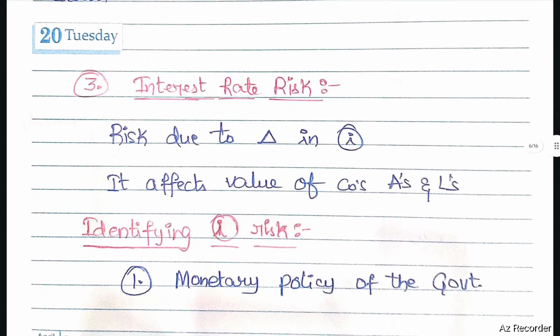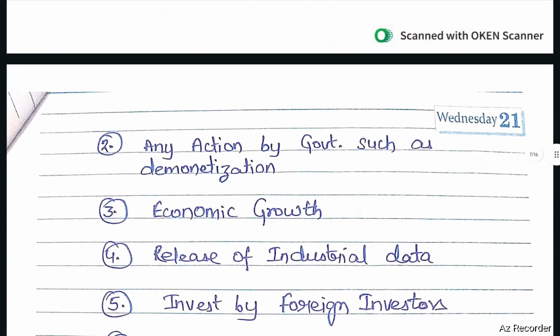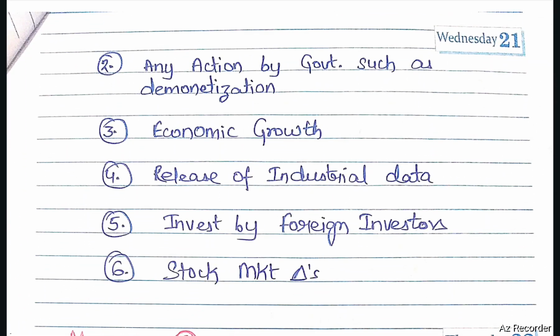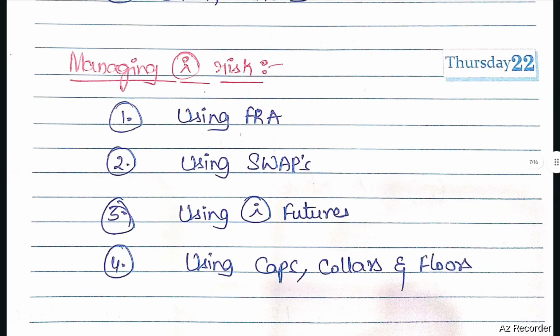Interest rate risk. Risk due to change in interest rate. It affects the value of the company's assets and liabilities. How to identify interest rate risk? Monetary policy of the government, any action by government such as demonetization, economic growth, release of industrial data, investment by foreign investors, stock market changes. These are the indicators for identifying interest rate risk. Next, how to manage interest rate risk? Use forward rate agreements, use swaps, use interest rate futures, use caps, collars, floors.